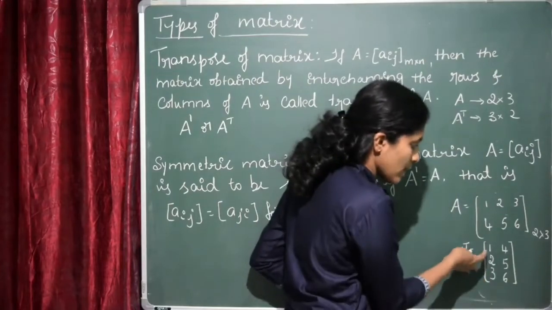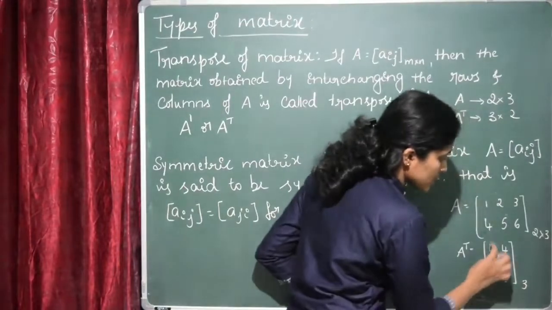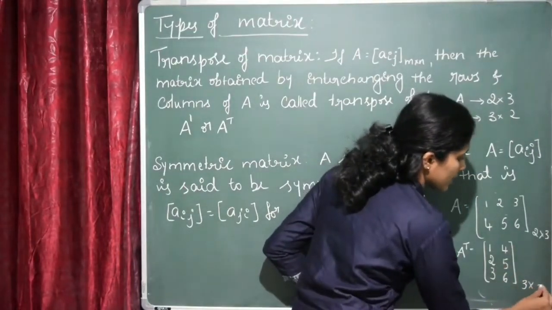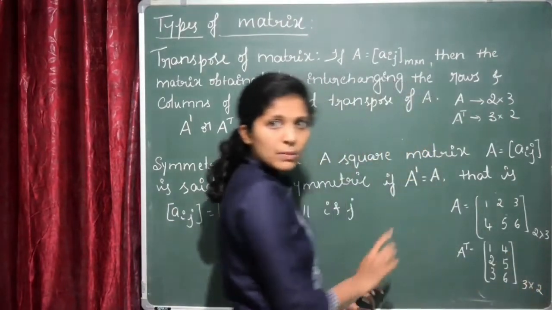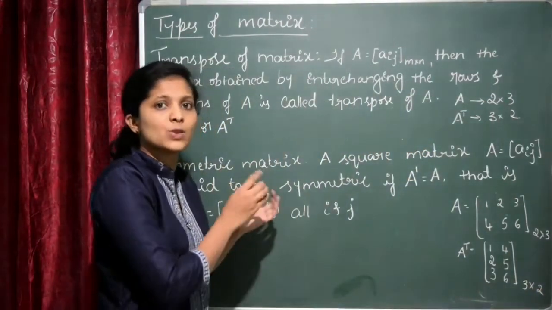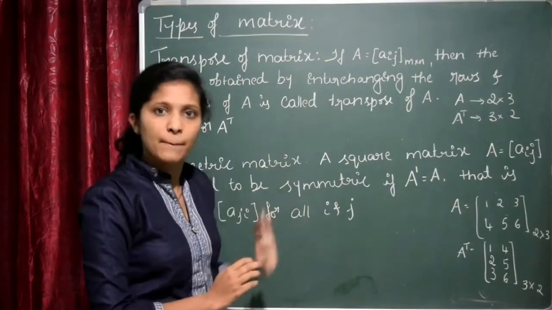What is the order of this matrix? Now the number of rows is 2 and the number of columns is 3. So the order of this matrix will be 2 by 3 and this will be 3 by 2. Just remember, the transpose of a matrix is obtained by just interchanging the rows and columns of a matrix.